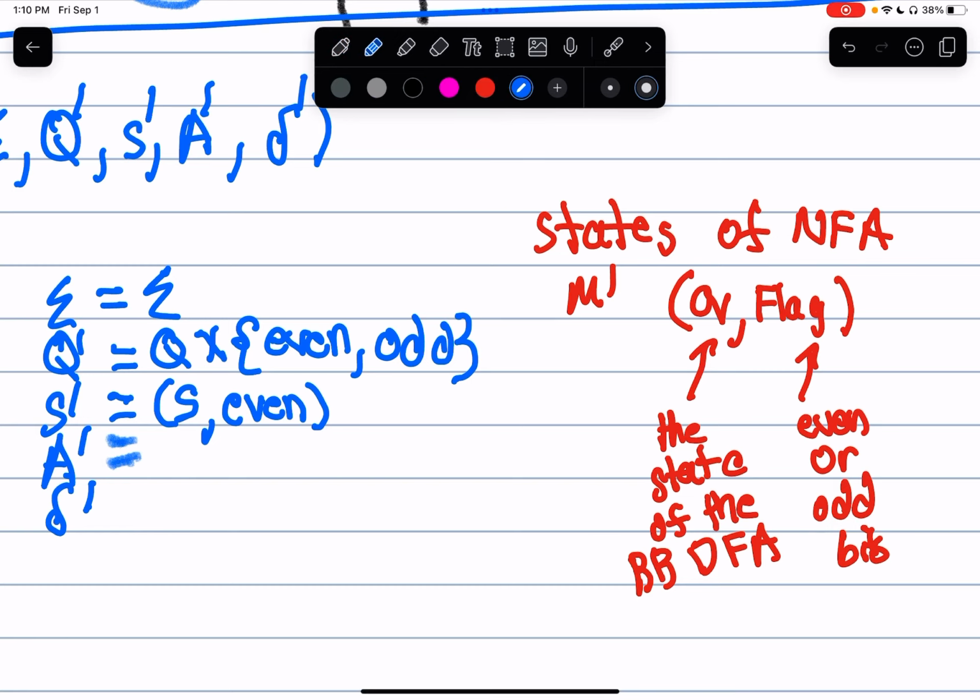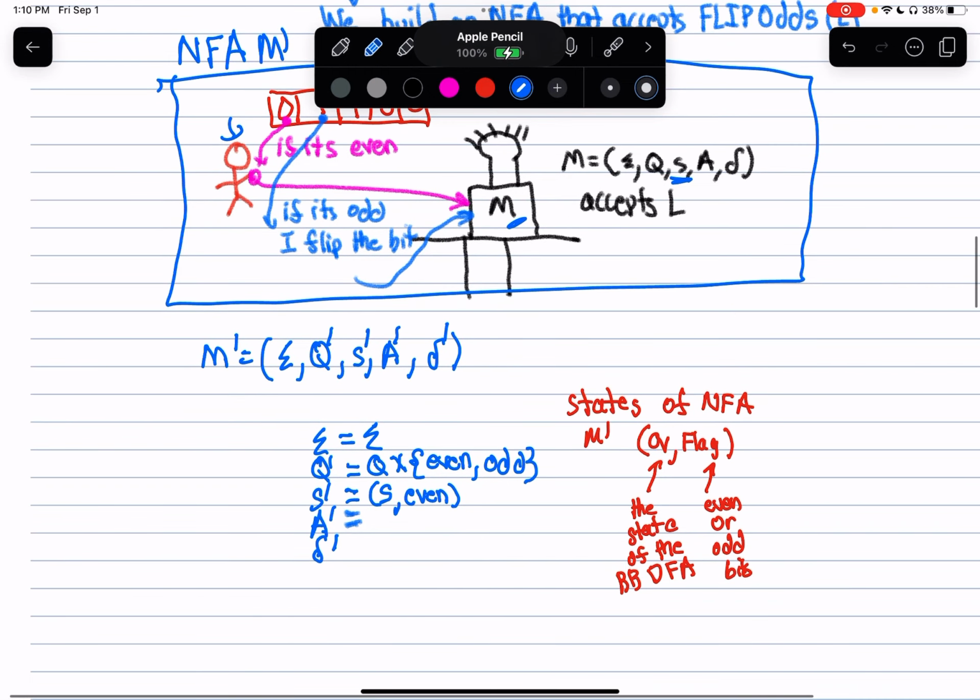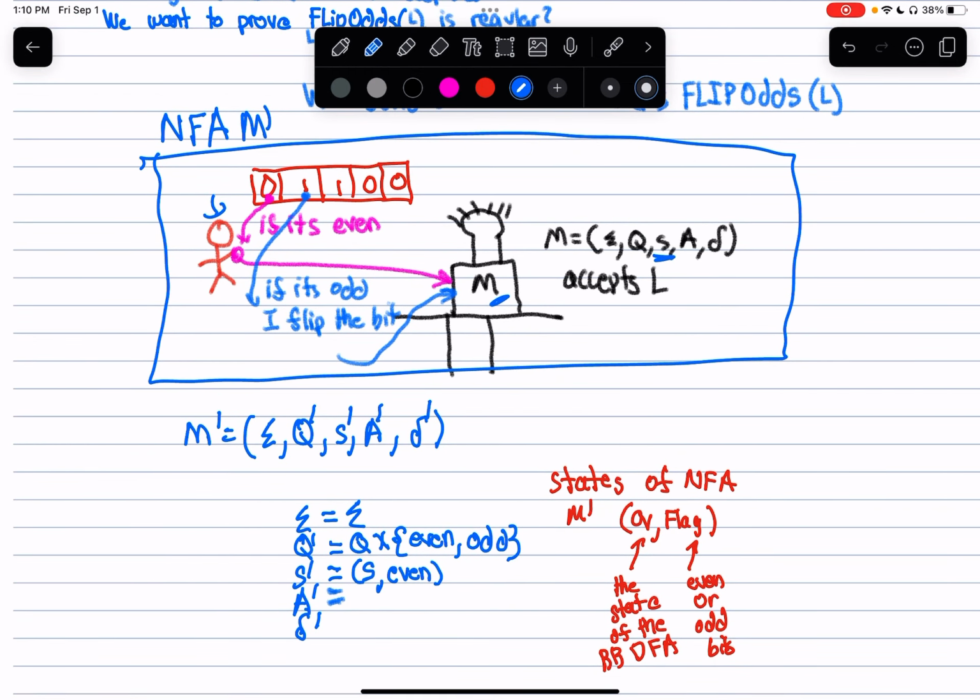How do I know when I've reached an accepting state? I know I've reached an accepting state when two conditions are met. If, for whatever reason, this black box ends up in an accepting state, but I have not consumed all of the characters, it doesn't matter. That's not what an NFA is. An NFA leads to an accepting state when, one, you have consumed every single character in the input, and two, this black box on the desk has its bulb glowing.